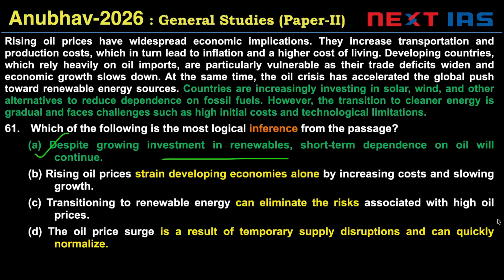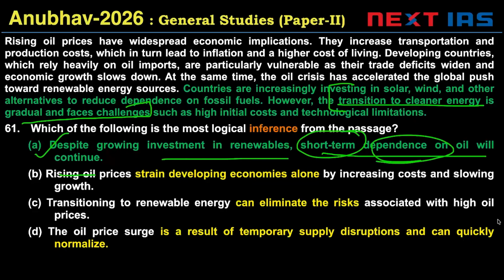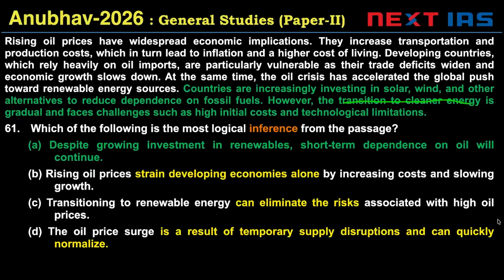Despite growing investment in renewables, short-term dependence on oil will continue. So we are told transition to cleaner energy is gradual and faces challenges. So short-term dependence will continue. Option A is a textbook definition inference. If you say transition to clean energy is slow, that means short-term dependence on oil will continue. This is what a fresh conclusion derived from evidence looks like. That is what a textbook inference looks like. A is the right answer.